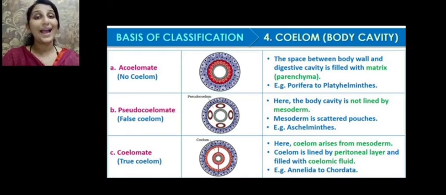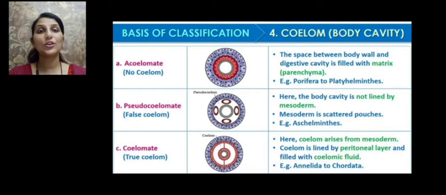pseudocoelom. And last, if the animals are having a true coelom, they come under coelomate. They are called as coelomate. In the case of coelomate, the coelom arises from the mesoderm layer of the embryo. And the coelom is lined by peritoneal layer.